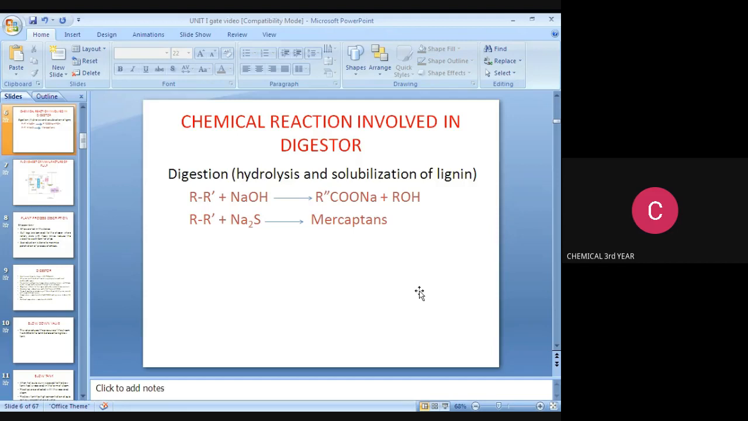This is the chemical reaction involved in the digester. Digestion, hydrolysis. What is meant by digestion? Digestion means hydrolysis and stabilization of lignin. R-R' plus NaOH gives R'COONa plus ROH, or R' plus Na2S combines to produce mercaptans.